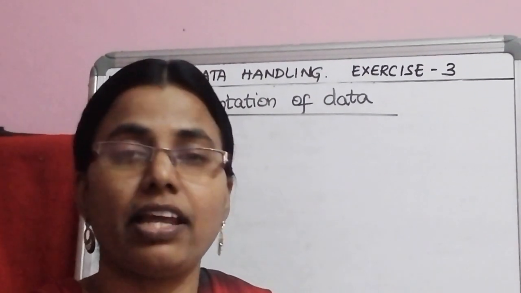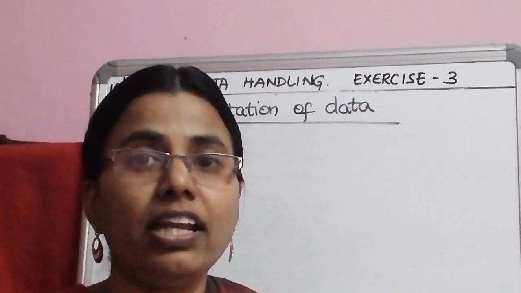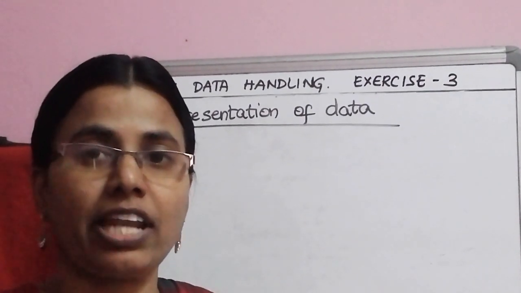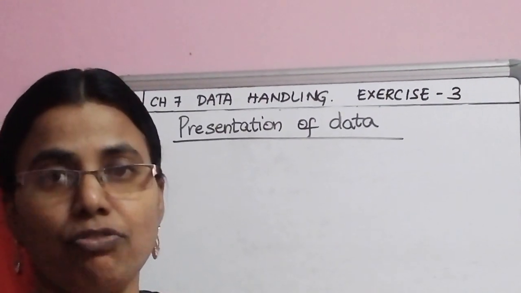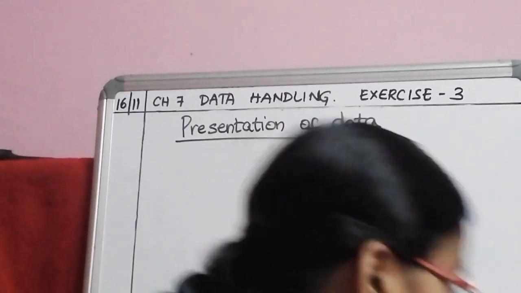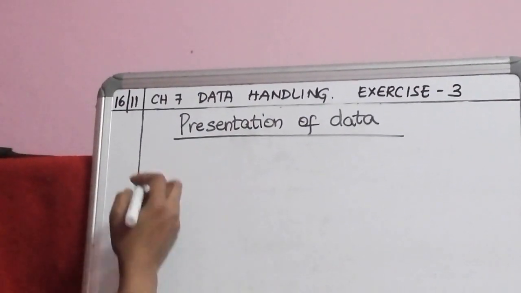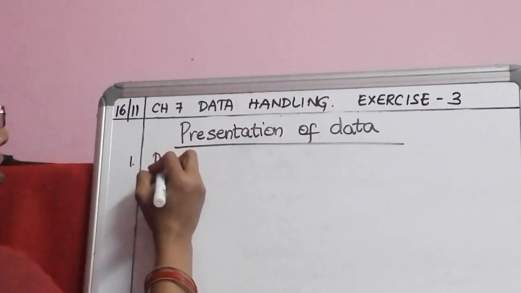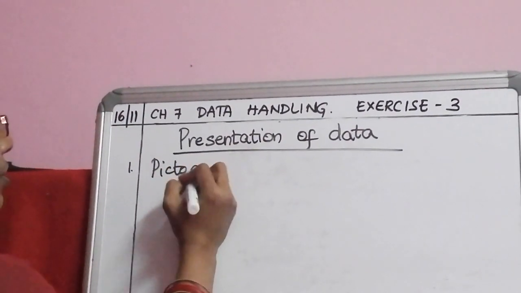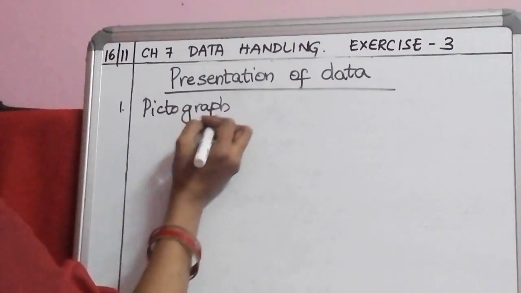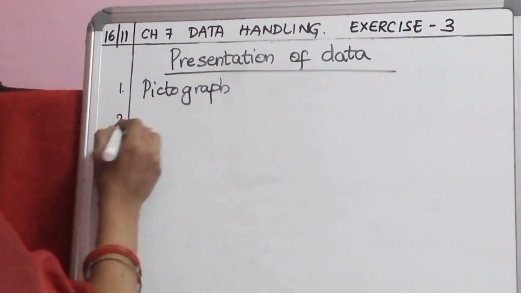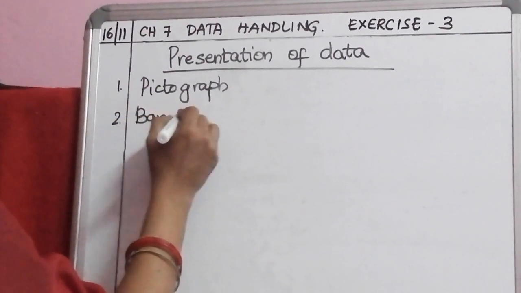But coming to bar graphs, you know that bar graph can be drawn on the graph sheet. It is equidistant from each other. Let us look at this. So presentation of data, the first one is pictograph, which you have already learned, but this year we are not going to use this. The second one is bar graph.